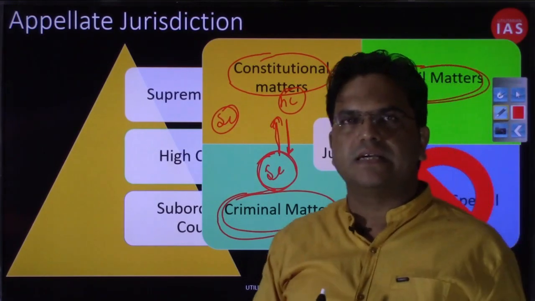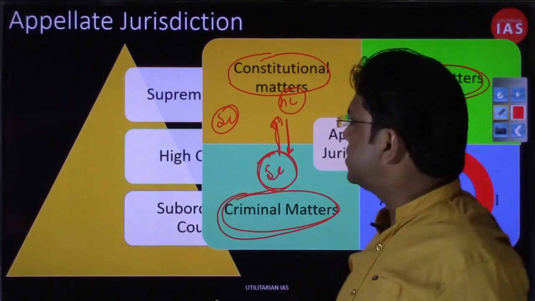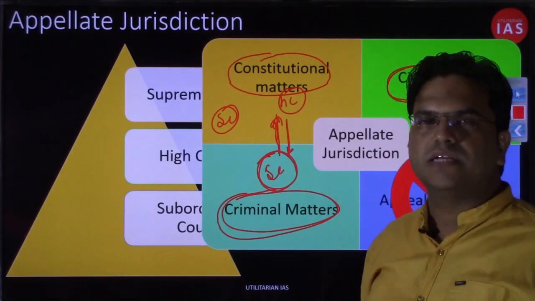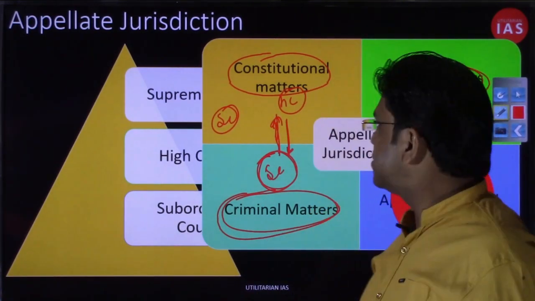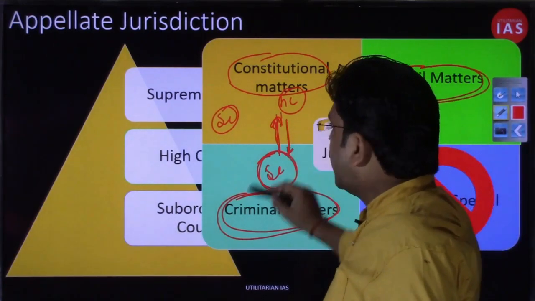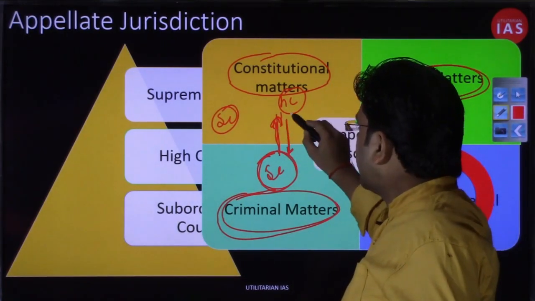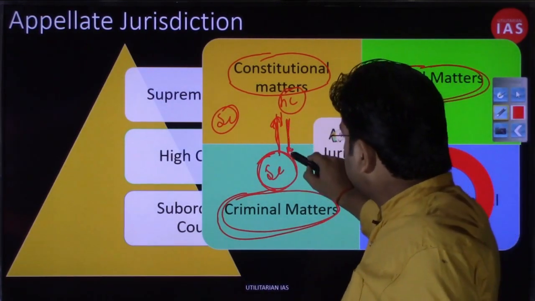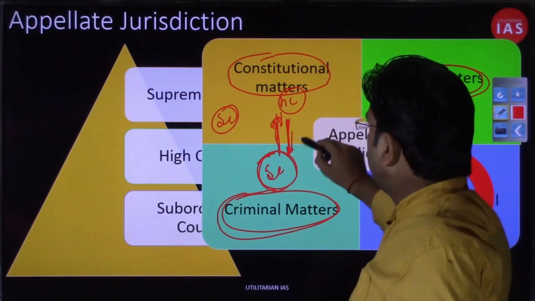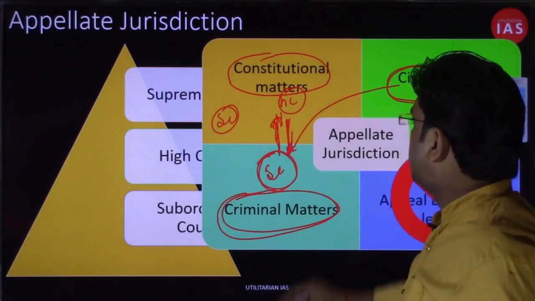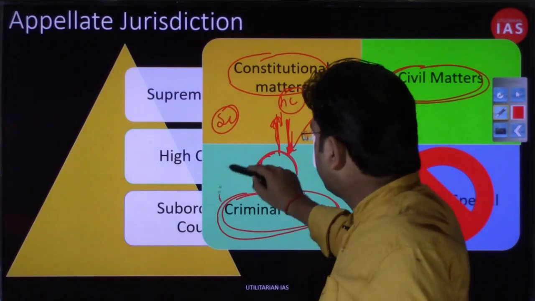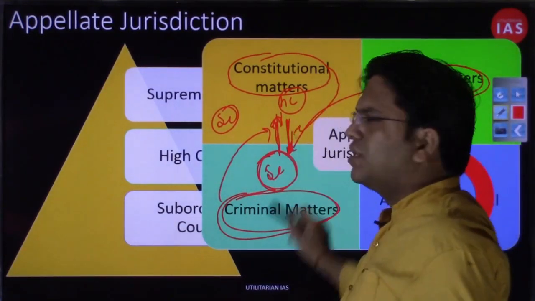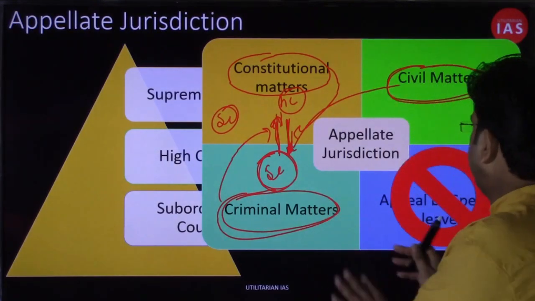I hope this basic understanding is clear, why I am calling it appellate jurisdiction: because appeal against the decisions of the subordinate court, district court, additional court, session court can be filed in the High Court, and that's why High Court has this appellate jurisdiction over all those cases, whether they fall into civil cases, criminal matters, or constitutional matters. I hope this level of clarity you will have.